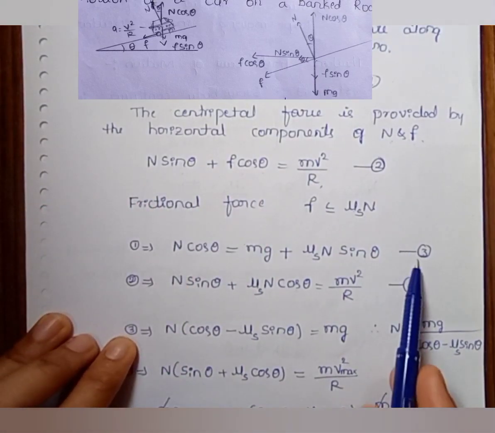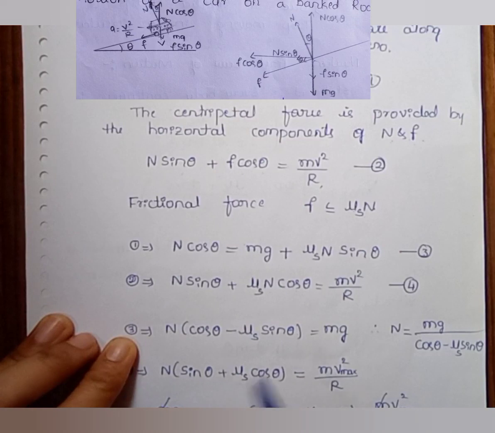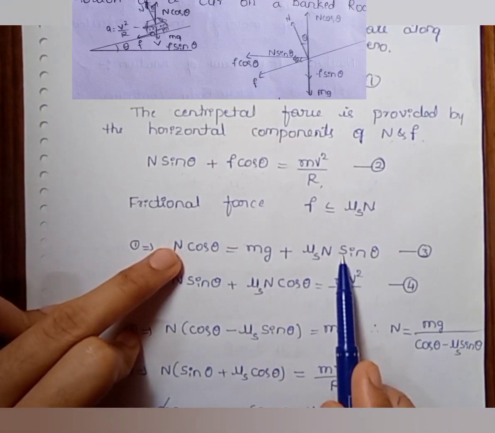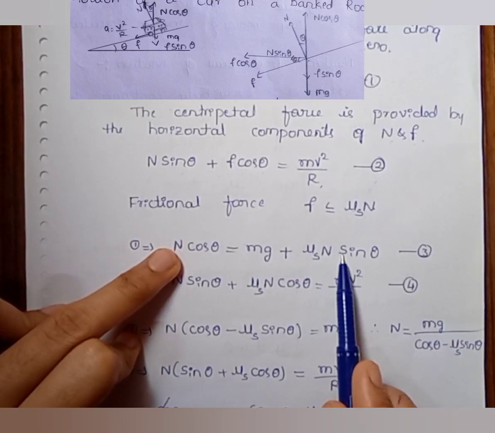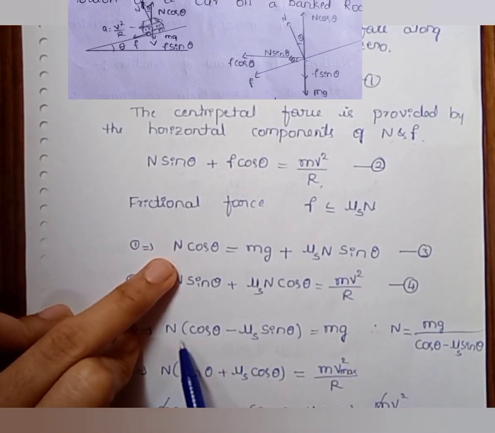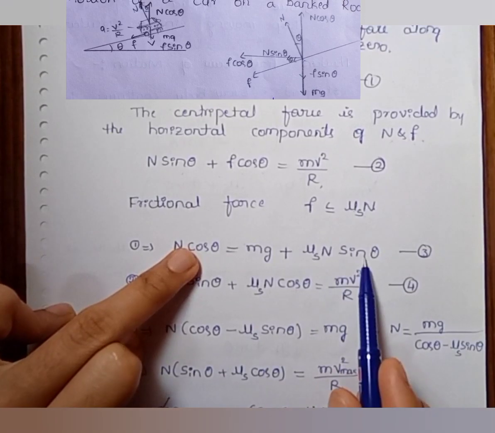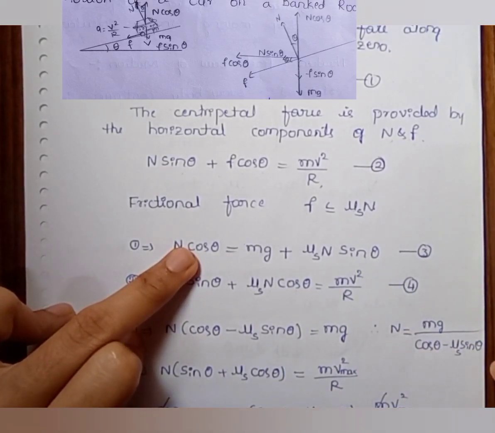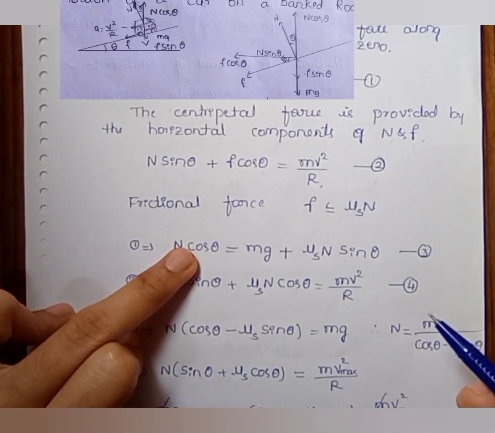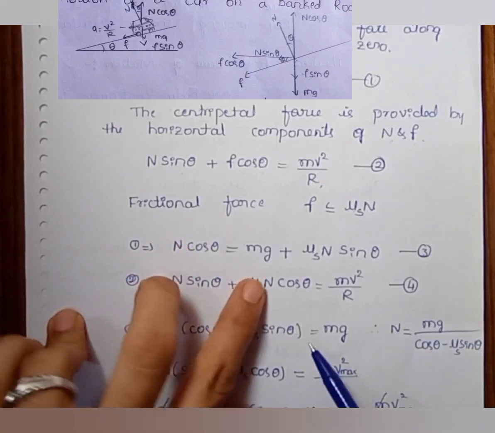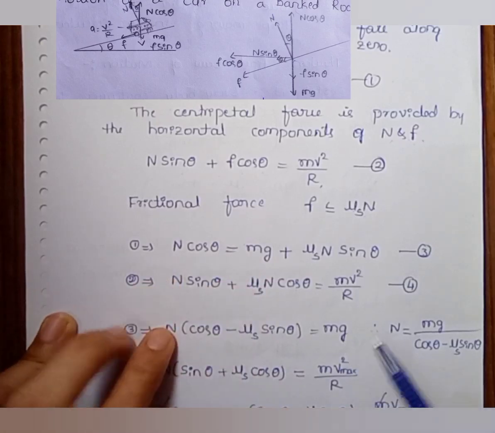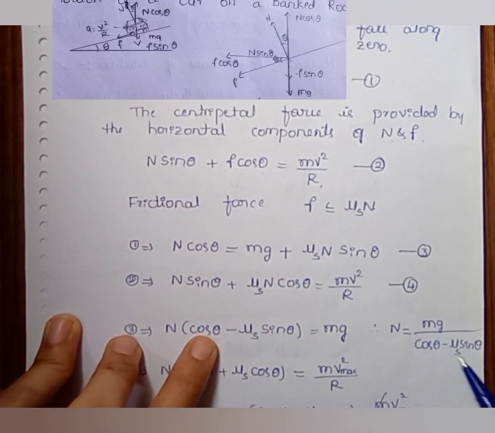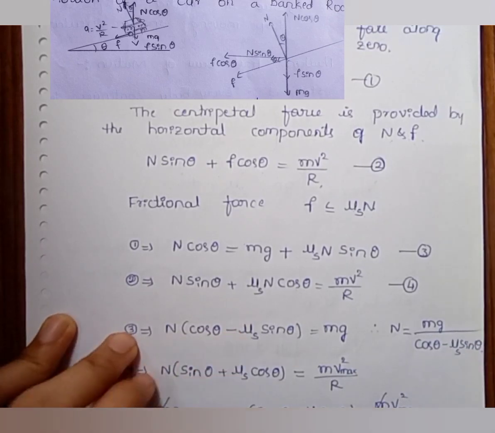Now equation 3, just by rearranging the terms, we get N into, since N is common in both terms, take N outside, N into cos theta minus mu_s into sin theta, because mu_s N sin theta, which is on the right hand side, becomes negative when it comes to the left hand side, is equal to m into g. Therefore N is equal to mg by cos theta minus mu_s into sin theta.